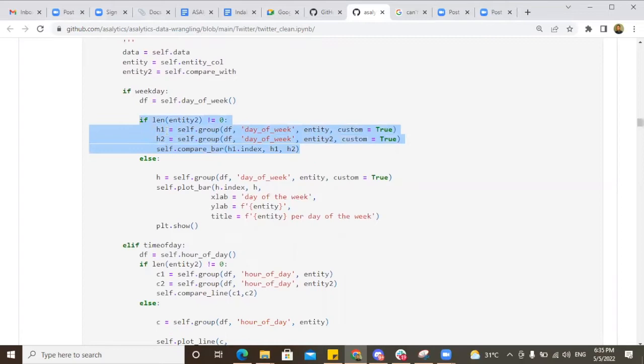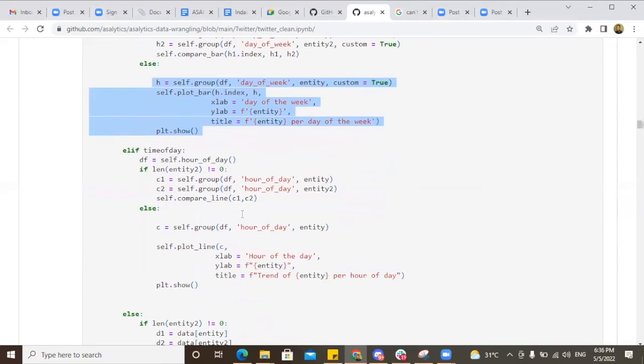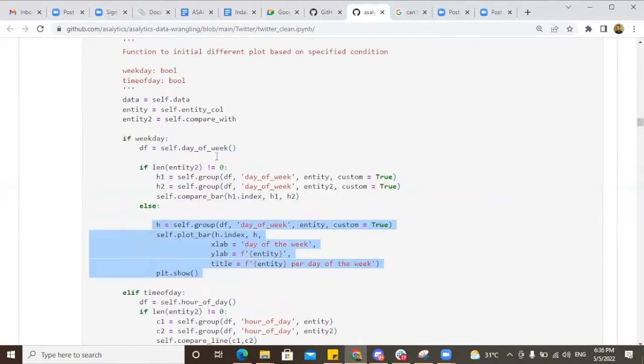Else, if you are not comparing, do this, which is plotting the single entity one, the single entity that you had there, which could be like or retweet, in both cases. Then the two conditions have been met.